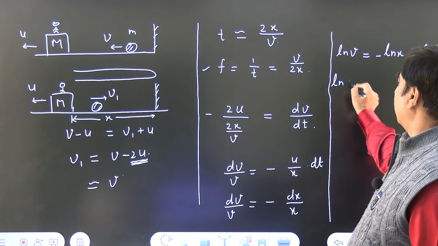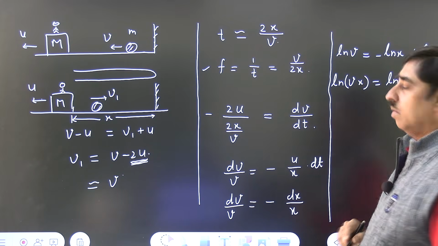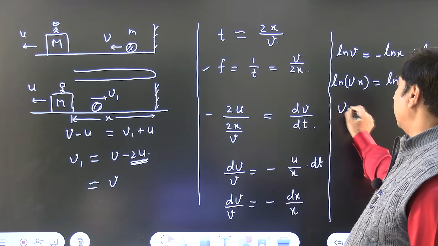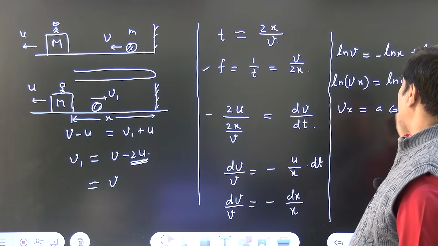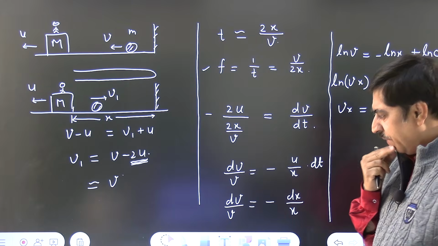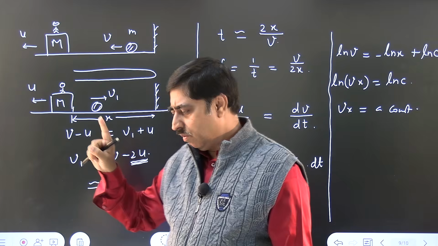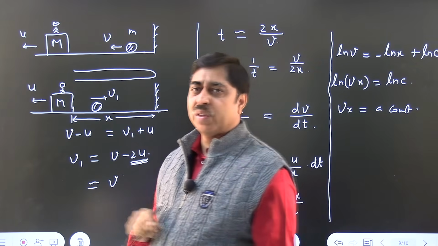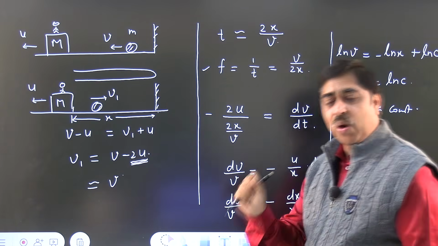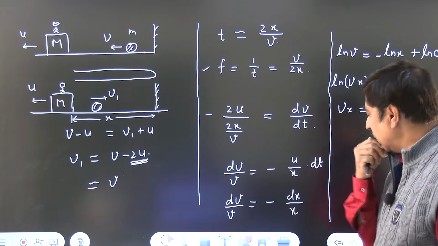This is logarithm of v into x is logarithm of some constant c, which simply implies that vx is a constant. V into x is a constant. What is v? V is the speed of the ball. What is x? X is the separation of the ball from the wall. So, v into x is a constant.